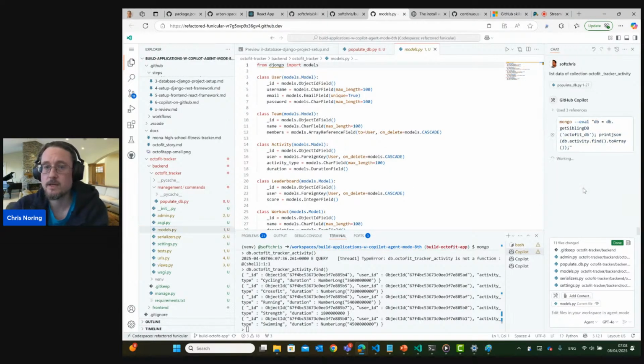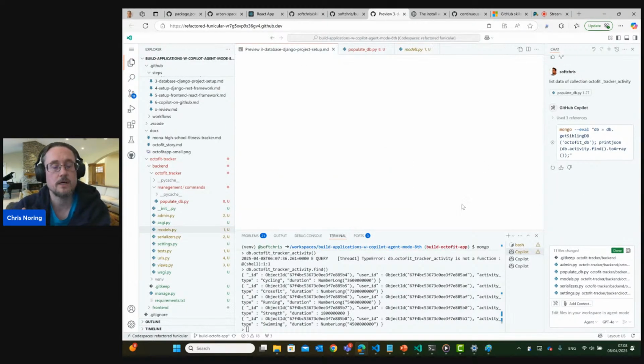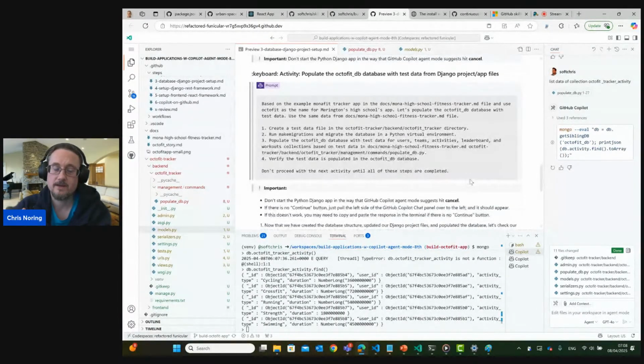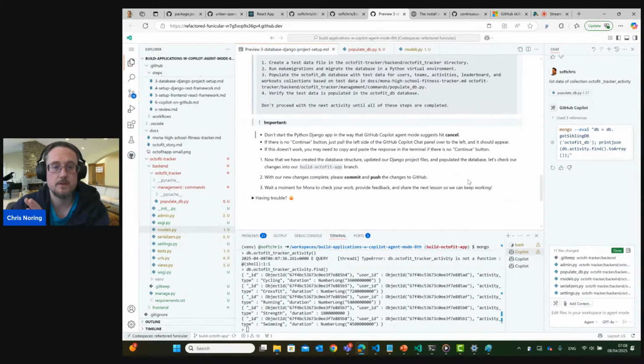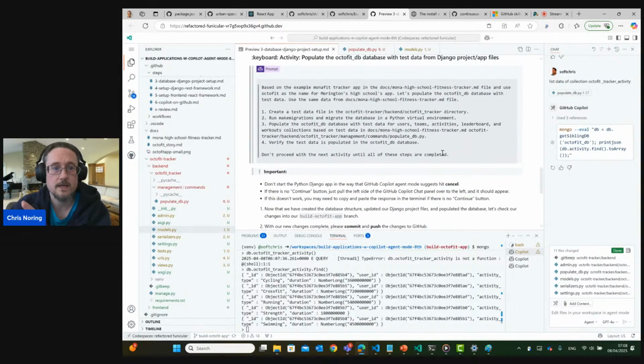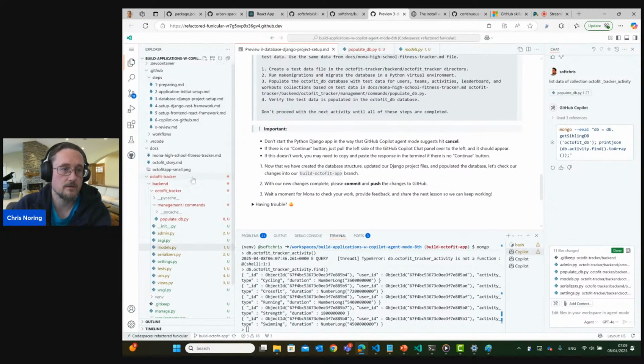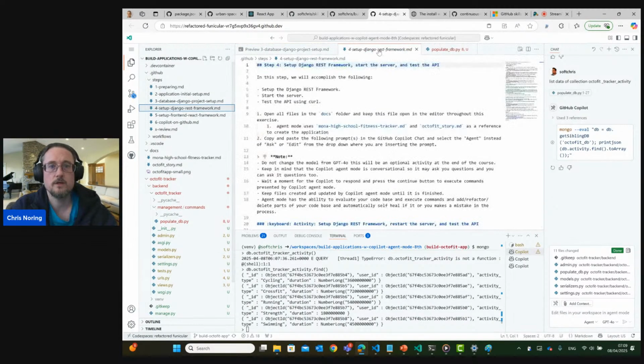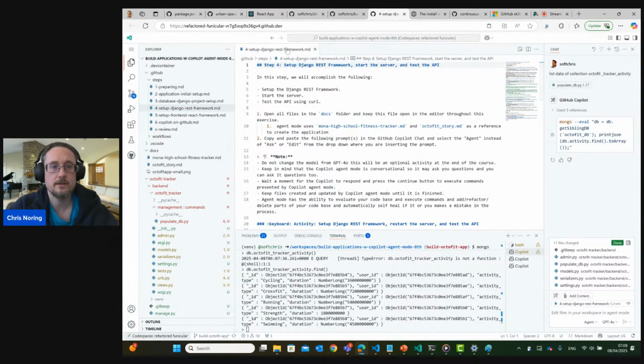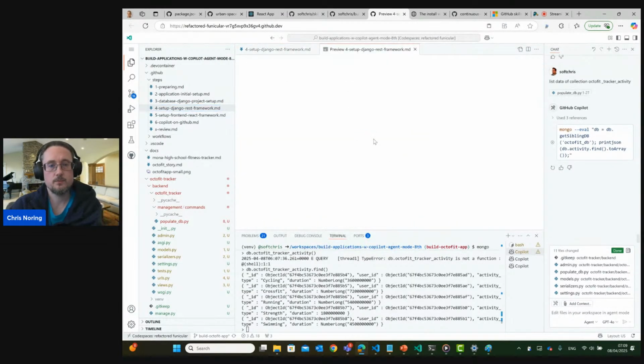And we don't need to do the evaluation here, but what we will do is return back to our project. So despite the fact that it looks like it's created a duplicate set of collections, one called activity and one called application name underscore activity and so on for all the collections, I'm not worried because the right collection, according to me, has been populated with data. And this is also saying, as the end of preview 3 here, that everything is good. Let me just see. Yeah. So this is actually the end of step 3, which means we will go back to step 4, close all the others and now go into the preview.